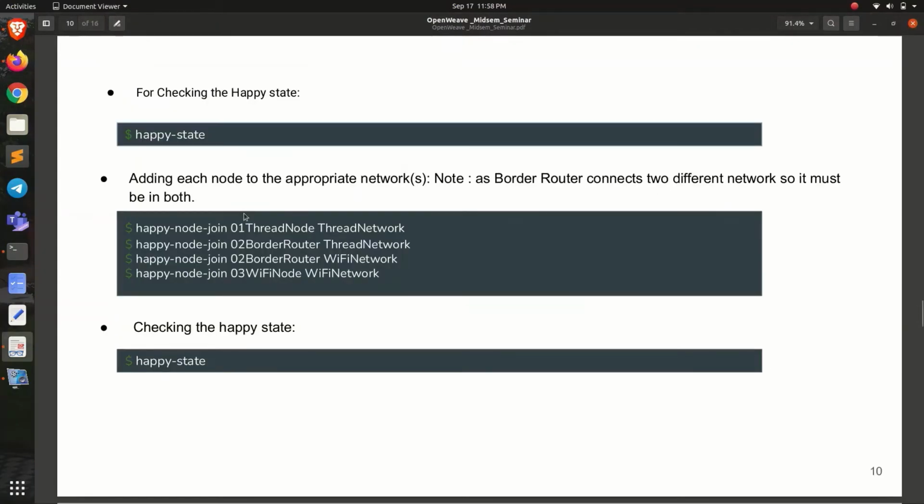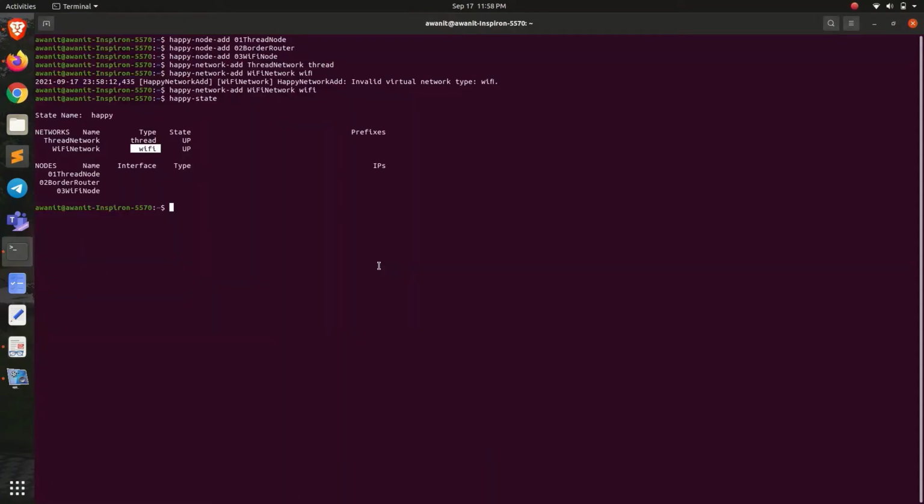Now making the nodes is not enough. We have to add these nodes to the corresponding networks. That is the thread node to the Thread network and the Wi-Fi node to the Wi-Fi network, and the border router to both the networks, because the border router is just the connectivity between these two networks.